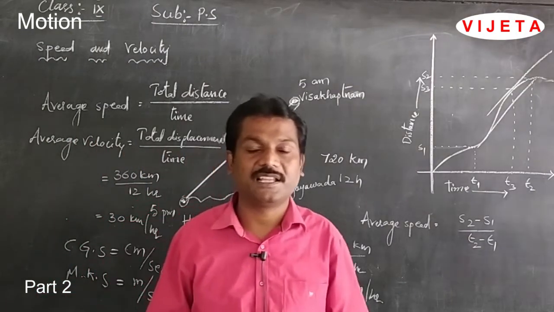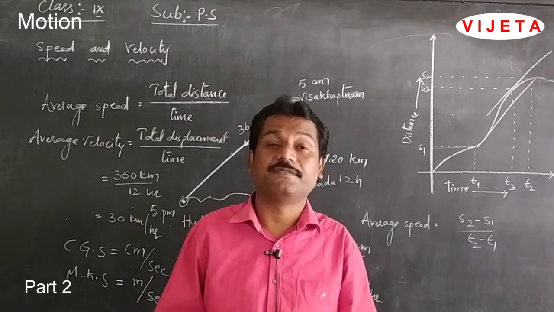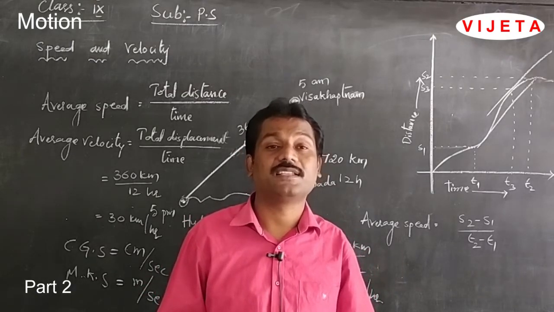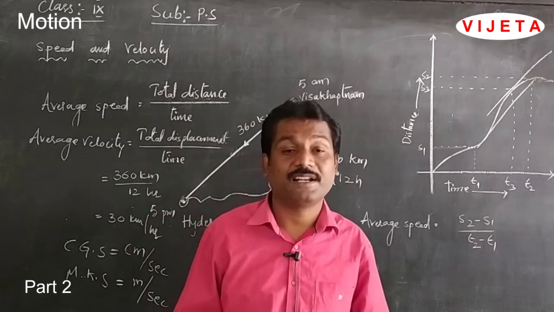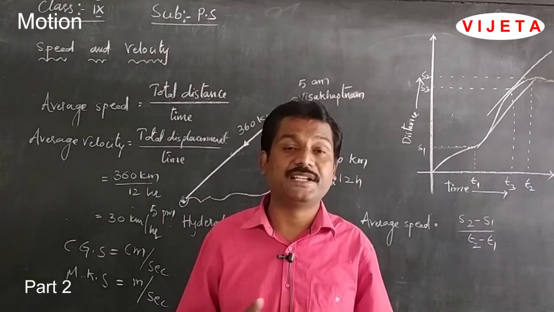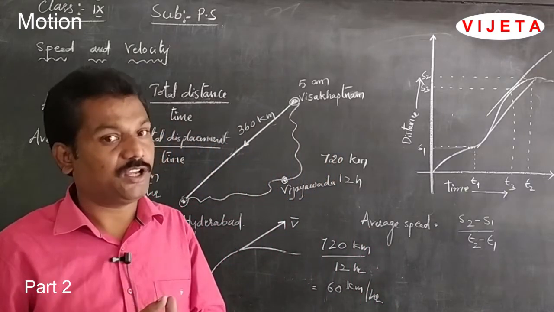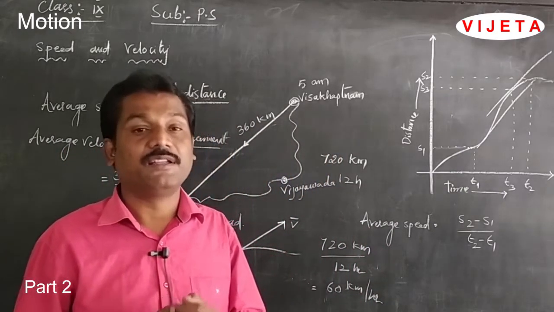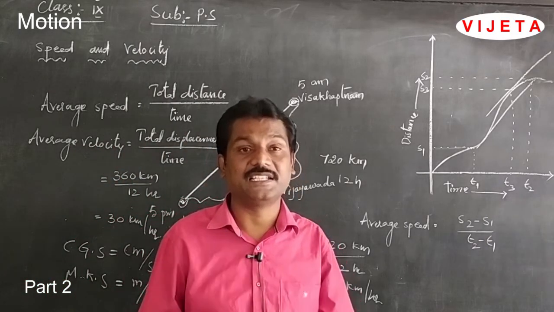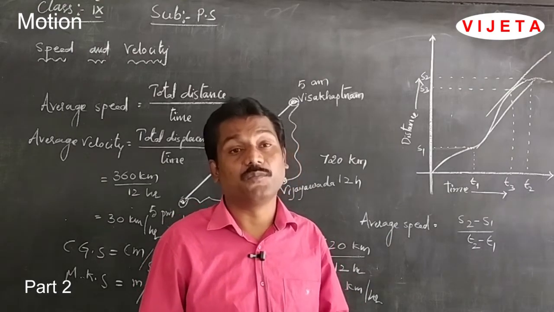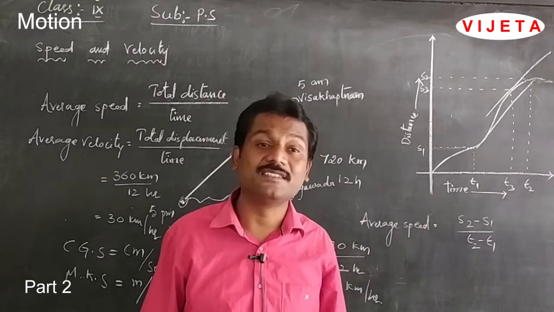Speed is defined as the rate of distance, and velocity is defined as the rate of displacement. Both speed and velocity have the same units, whereas velocity is a vector quantity and speed is a scalar quantity. Speed is a scalar quantity having only magnitude, whereas velocity is a vector quantity having both magnitude and direction. The velocity always gives the direction of motion of the object, that means in which direction the body is moving.